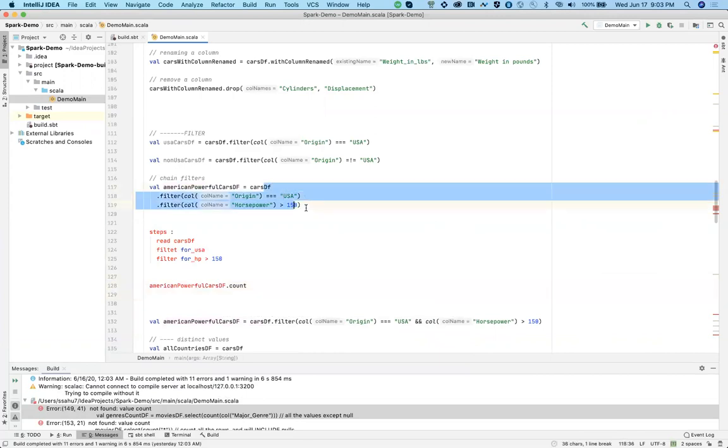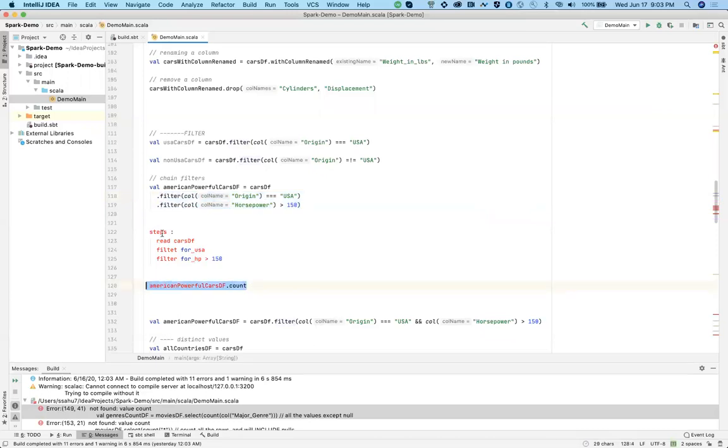All these operations are basically transformations. There are two types of methods in Spark: transformation and action. Now what is transformation? It actually modifies the data, like filter or union. All these are transformations. But what is an action? Action is something when these steps are actually triggered.